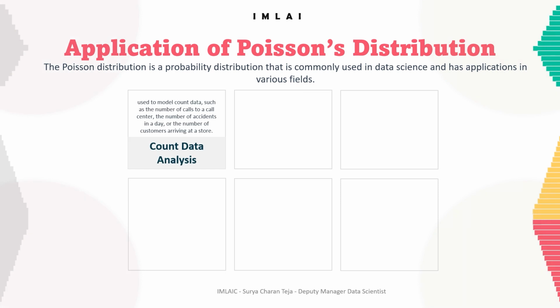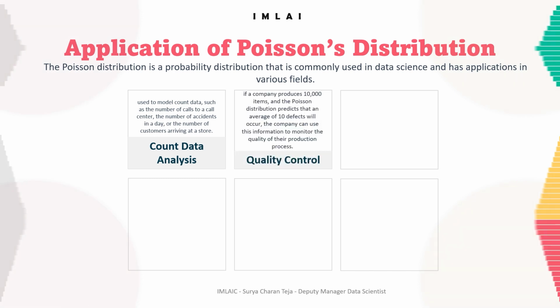The first one is count data analysis. The Poisson distribution is often used to model count data such as the number of calls to a call center, the number of accidents in a day, or the number of customers arriving at a store.